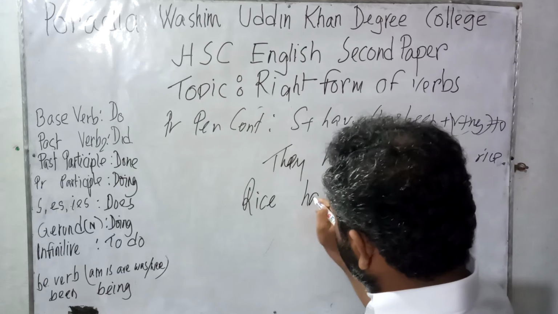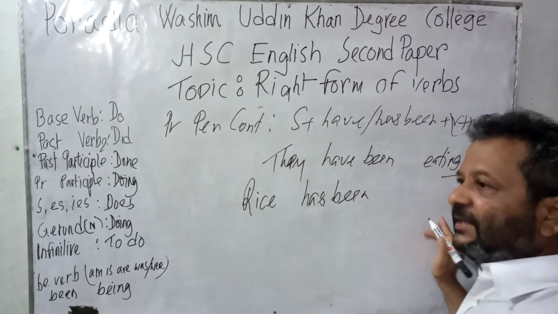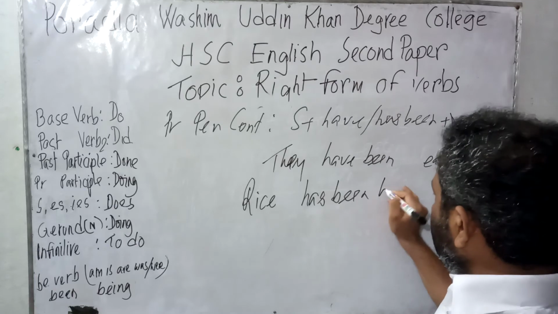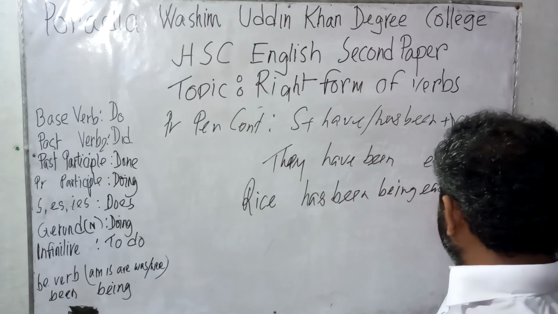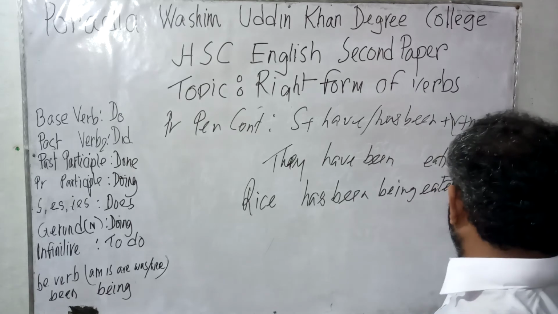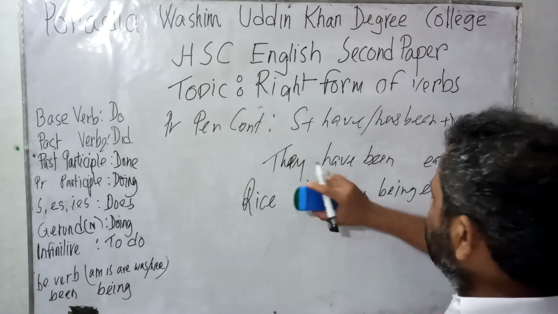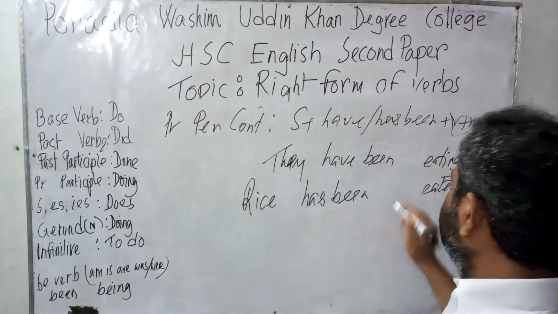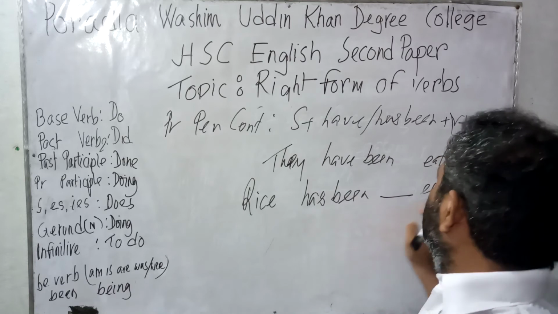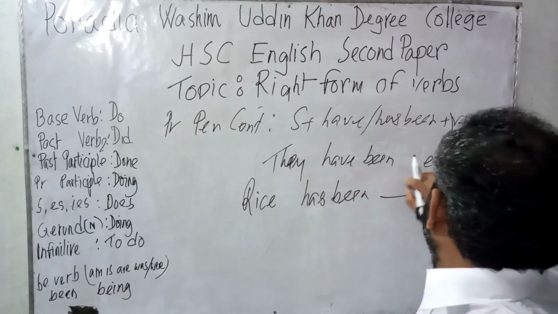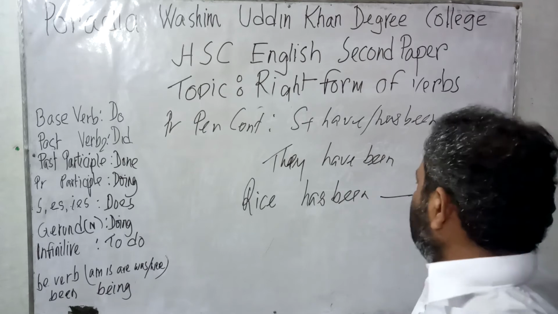rice has been, as long as ing is there, rice has been being eaten by them. Now let us consider that the word being is not here. As long as we know that the passive form of the main sentence, they have been eating rice, would be rice has been being eaten by them.